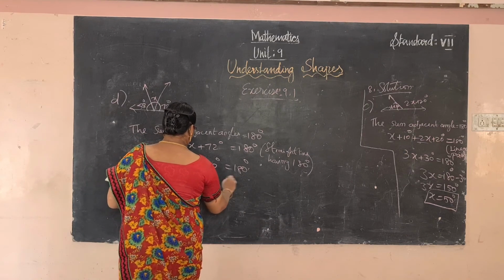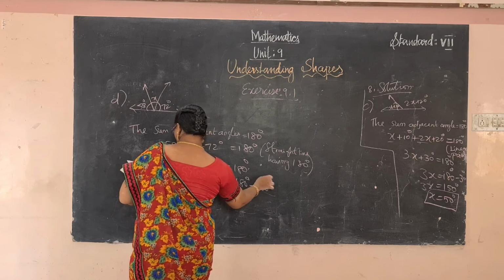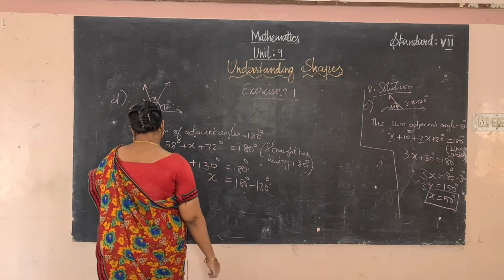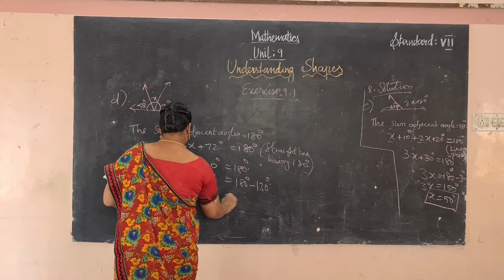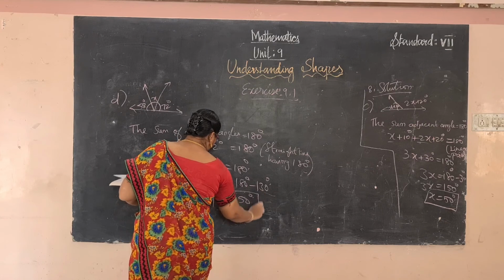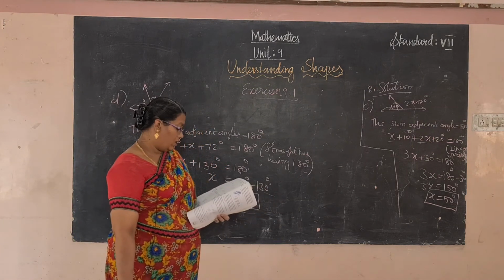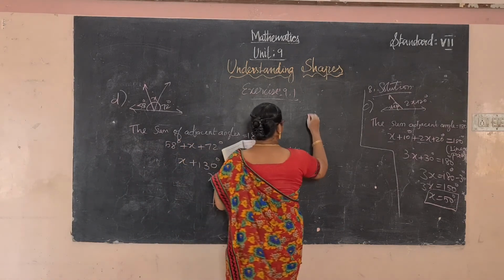So x equals 180 degrees minus 130, equal to 50 degrees. So x is equal to 50 degrees. And last one, E problem.